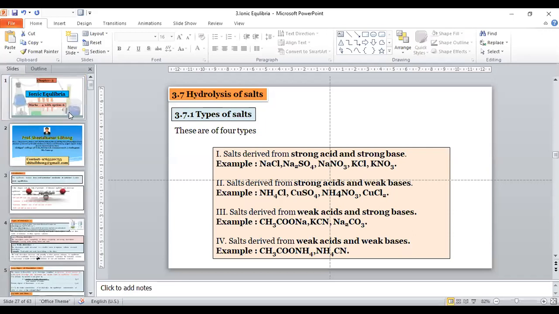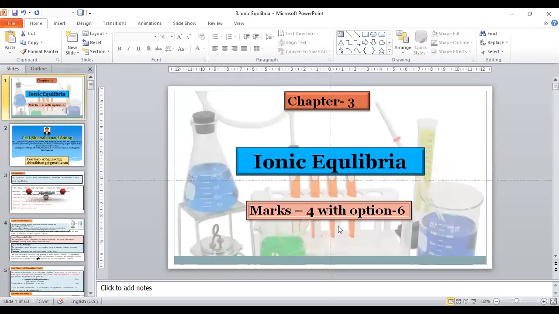Six marks weightage is there. Out of these 6 marks, one numerical will be there 100%. So remember, if a numerical is asked, no larger question will be asked on hydrolysis. The numerical may be asked for 2 marks or 3 marks.